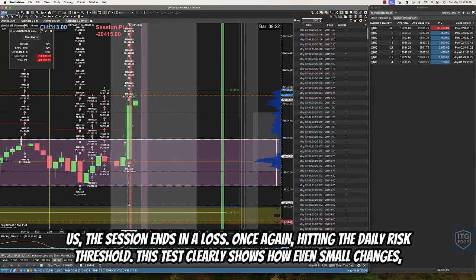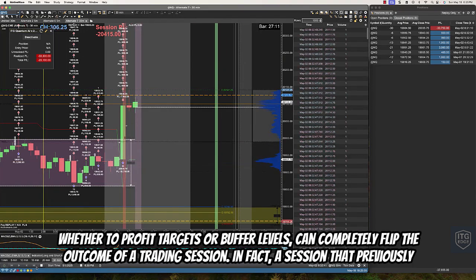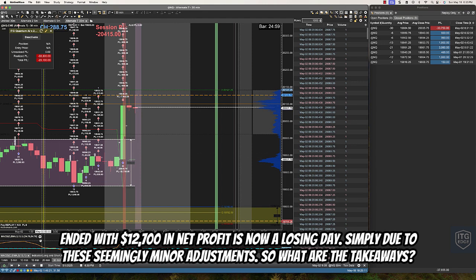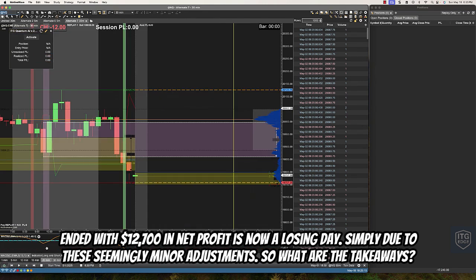This test clearly shows how even small changes, whether to profit targets or buffer levels, can completely flip the outcome of a trading session. In fact, a session that previously ended with $12,700 in net profit is now a losing day, simply due to these seemingly minor adjustments. So what are the takeaways?